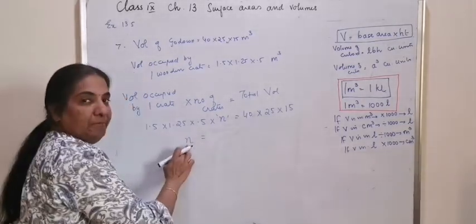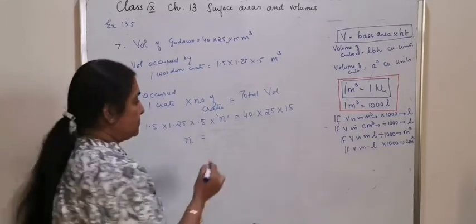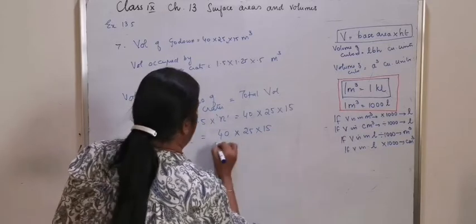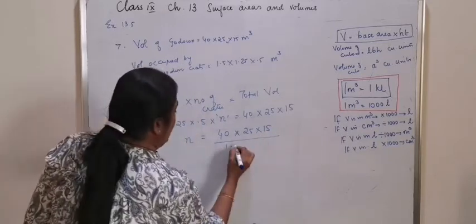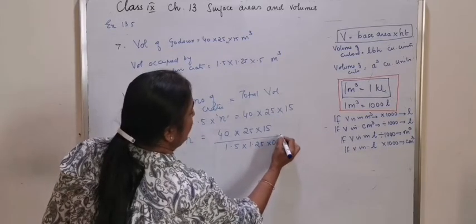Since it is a number, it will be a perfect natural number. So 40 into 25 into 15 divided by 1.5, 1.25, 0.5.